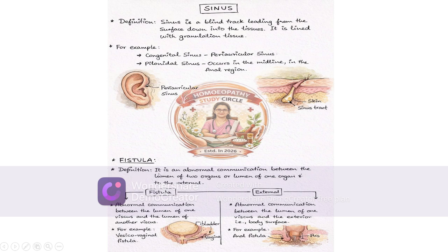Fistula. Fistula is defined as an abnormal communication between the lumen of two organs, or the lumen of one organ and the external surface. Fistula is of two types.